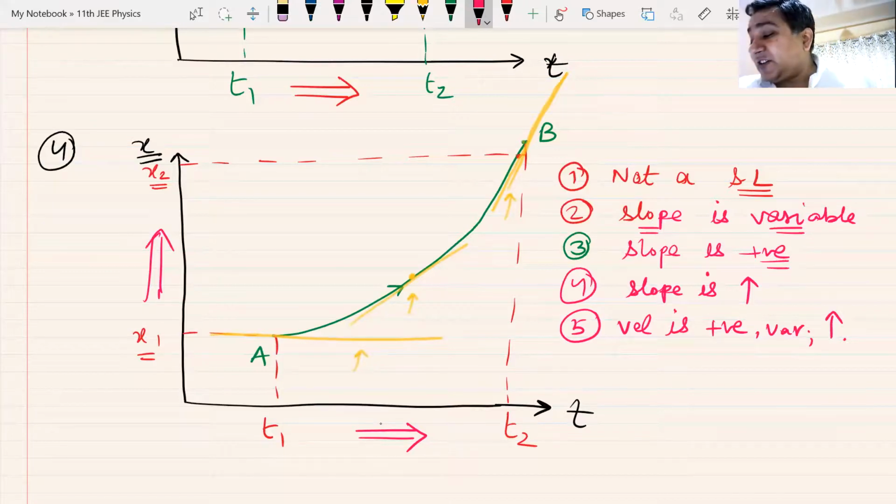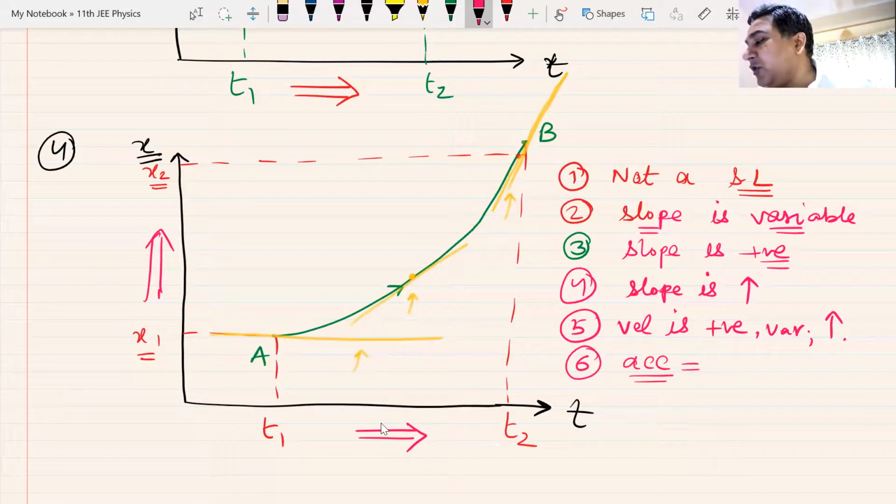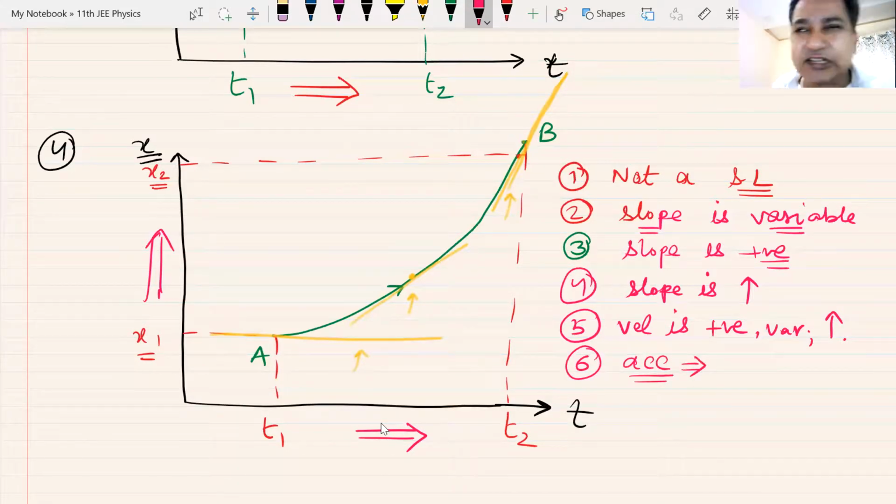That takes us to the last point. The last point is, what about the acceleration? Now, we may not be able to understand whether the acceleration is constant, increasing, or decreasing.